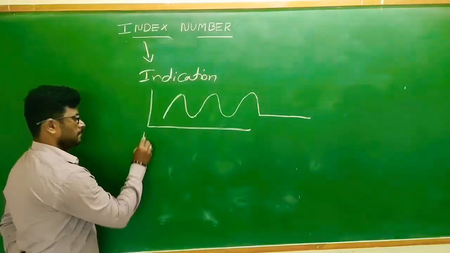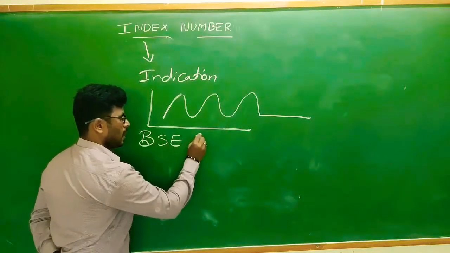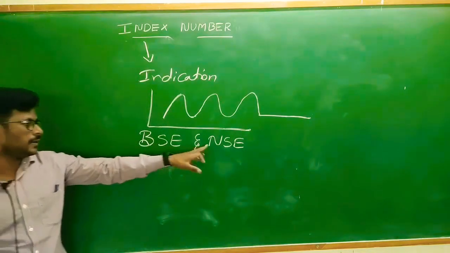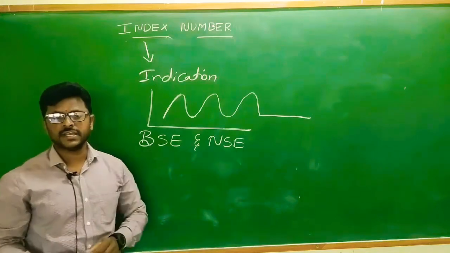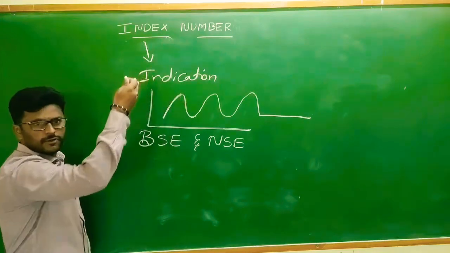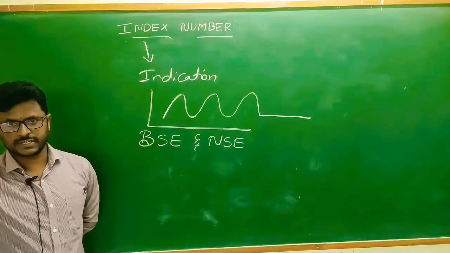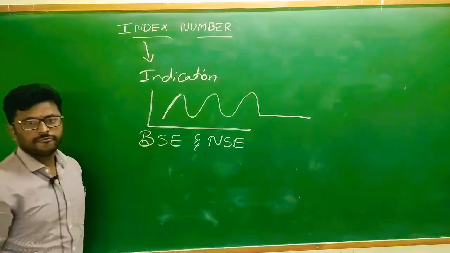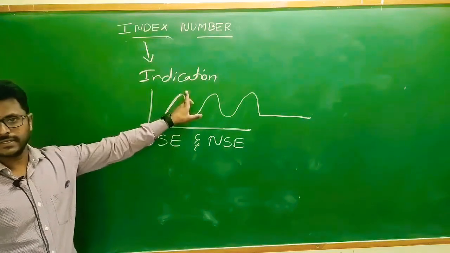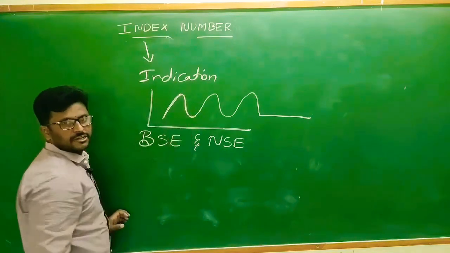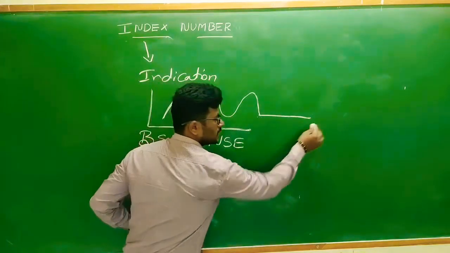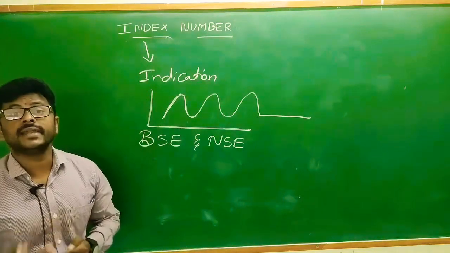Take an example, BSE and NSE, Bombay Stock Exchange and National Stock Exchange. They indicate the share prices. Sometimes they increase, sometimes they decrease, sometimes they remain constant. When the price is increasing, we can indicate it as an upward trend. Sometimes prices decrease, we can call it a downward trend. Sometimes the prices will be constant, we can call it an oscillatory trend.